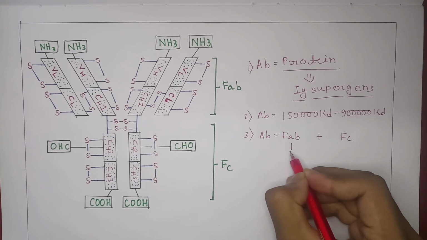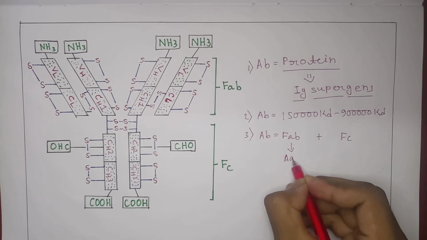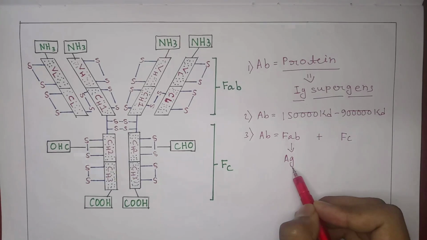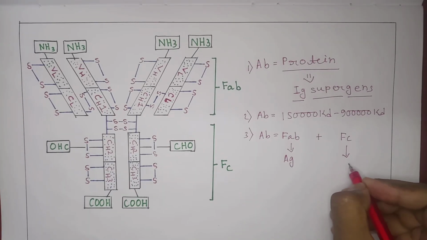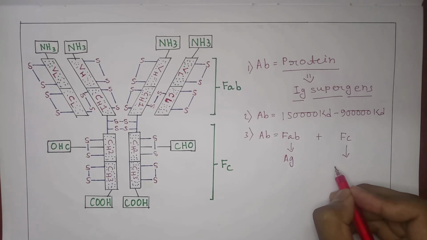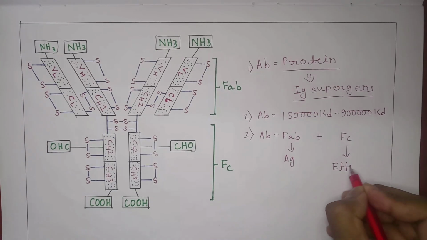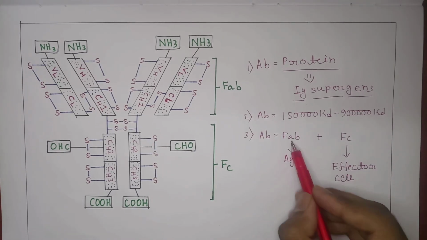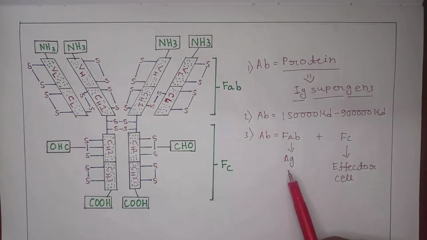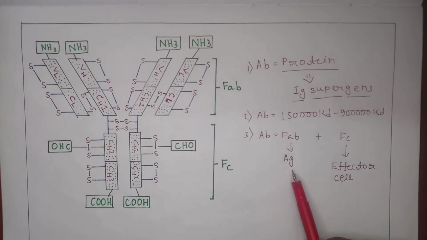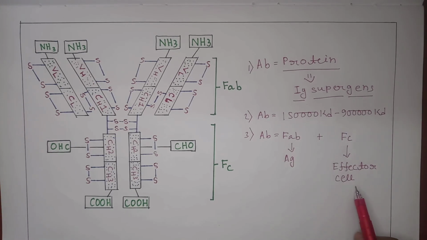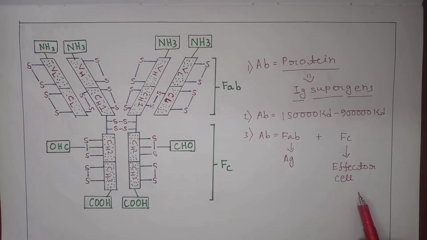The FAB portion attaches to the antigen, that means the foreign particles or microorganisms, and the FC portion attaches to the effector cell, that means macrophage, natural killer cell or dendritic cell.